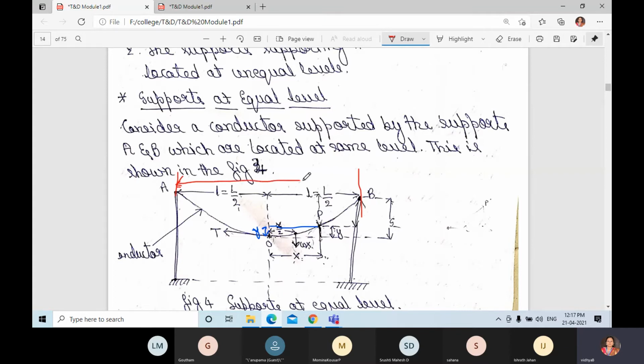This is the span, which we take as capital L.